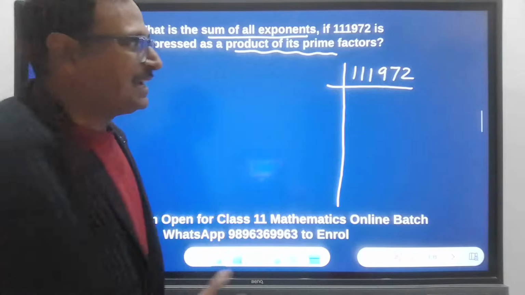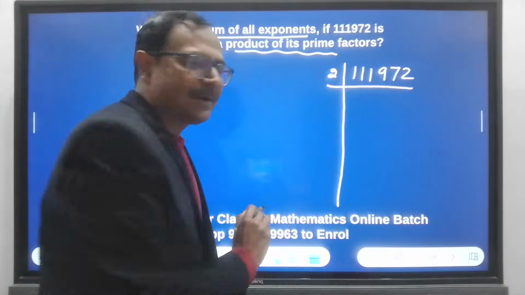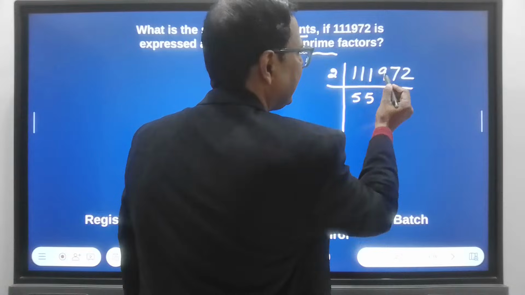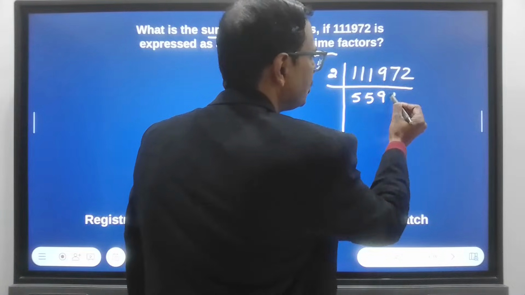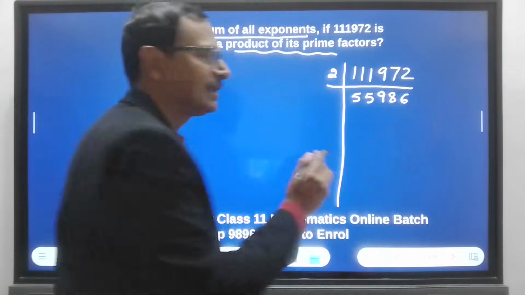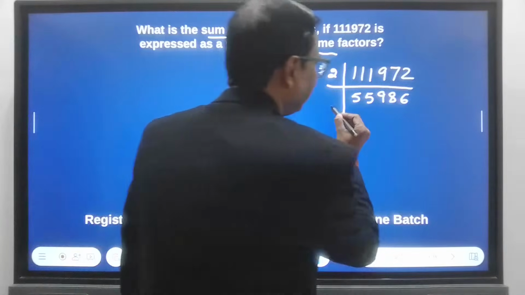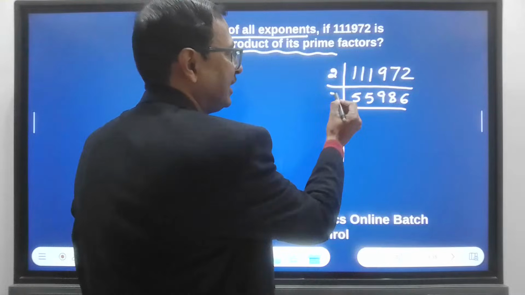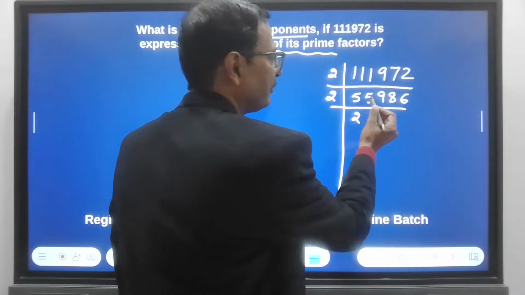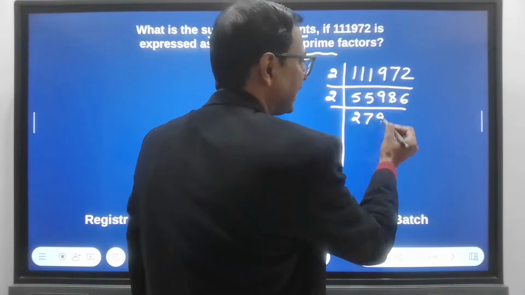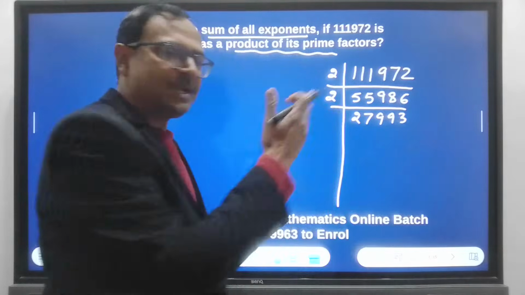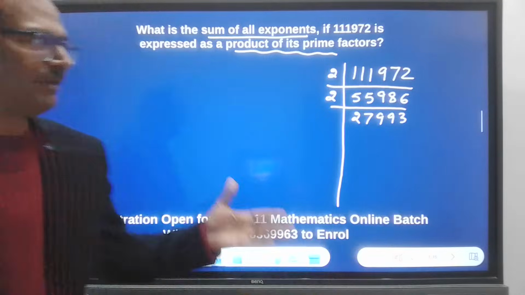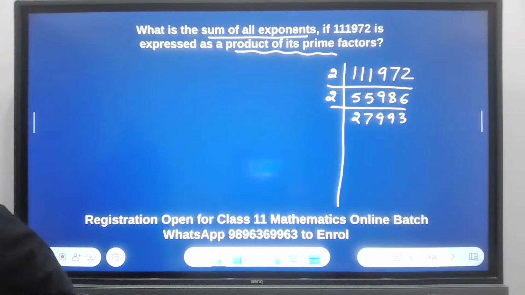Okay, so let's see. This is divisible by 2, obviously, right? 2 fives are 10. 11 means 2 fives are 10. 19 means 2 nines are 18. 17 means 2 eights are 16. 12 means 6. This is how you start doing the factorizations at the basic level. You need to be really, really quick. Likewise, another 2. 2 twos are 4. So 15 means 7. 19 means 9. 18 means 9 and 3. See, 27993. Now the number is slowly reducing, and slowly we will get to the other factors as well.